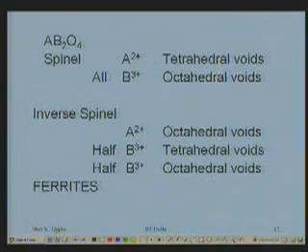Then another ionic crystal of interest to us is the AB2O4 kind, where oxygen is there, A is a bivalent cation and B is a trivalent cation. These are spinels, in which all the bivalent A ions go into the tetrahedral voids and all the trivalent B ions go into the octahedral voids, and oxygen forms cubic close packing. It forms a cubic close packing, that means FCC.